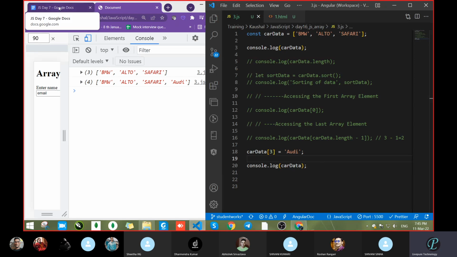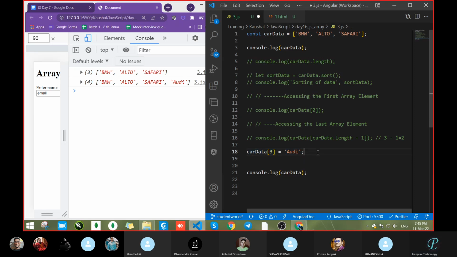Fine. But one thing is there. Let me do one thing. I want to add one data and always the data should be at the last position. In place of this, we had passed the data at the third position. I wanted to add data always in the last position. How to pass that? Can anyone tell me?